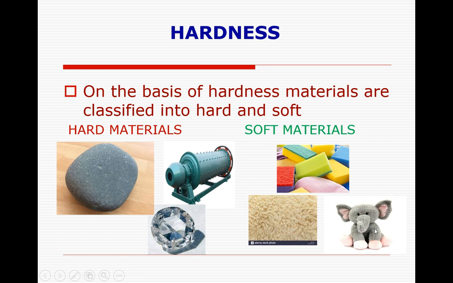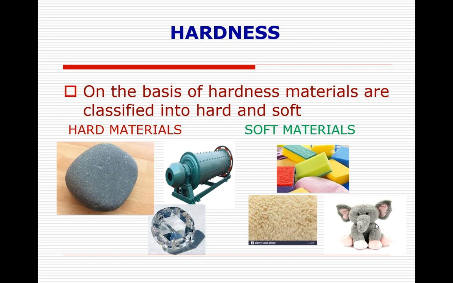So a doll is made up of wool, and wool is a soft material, right? So these are the materials classified on the basis of hardness. Some hard materials are stone, metal and diamond, and some soft materials are wool, sponge, fabric and the doll which is made with cushion, right?